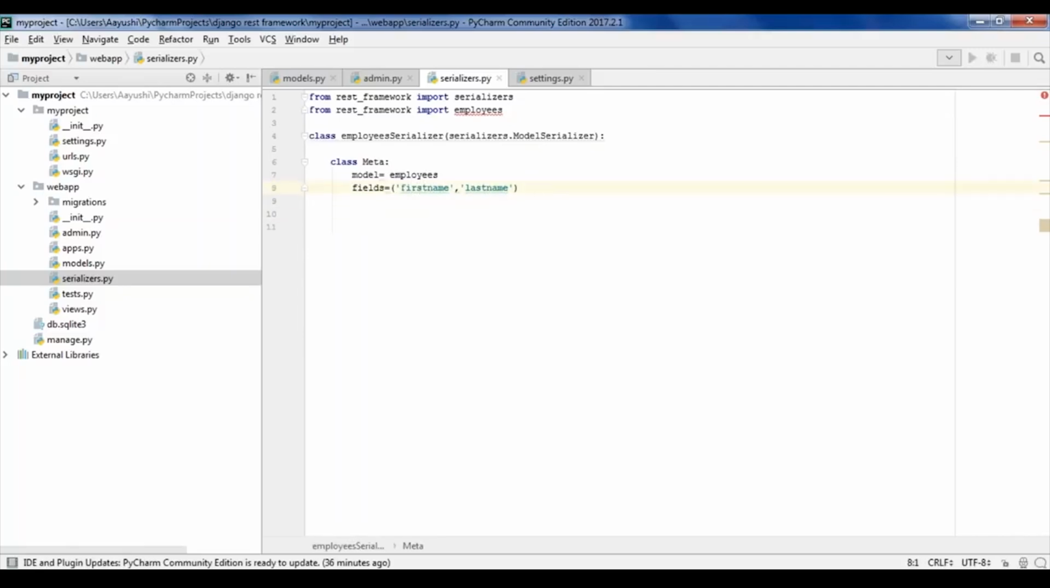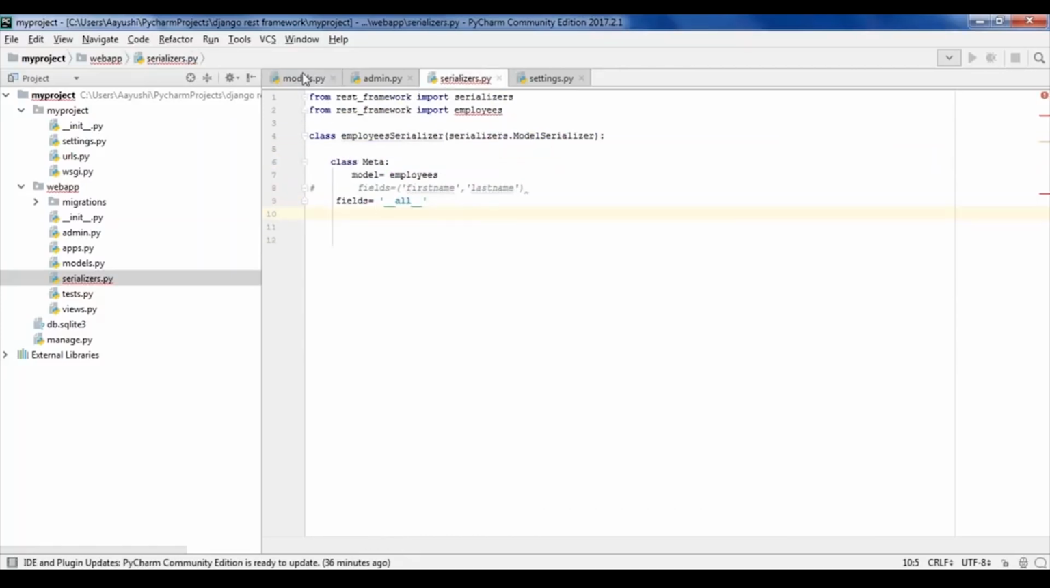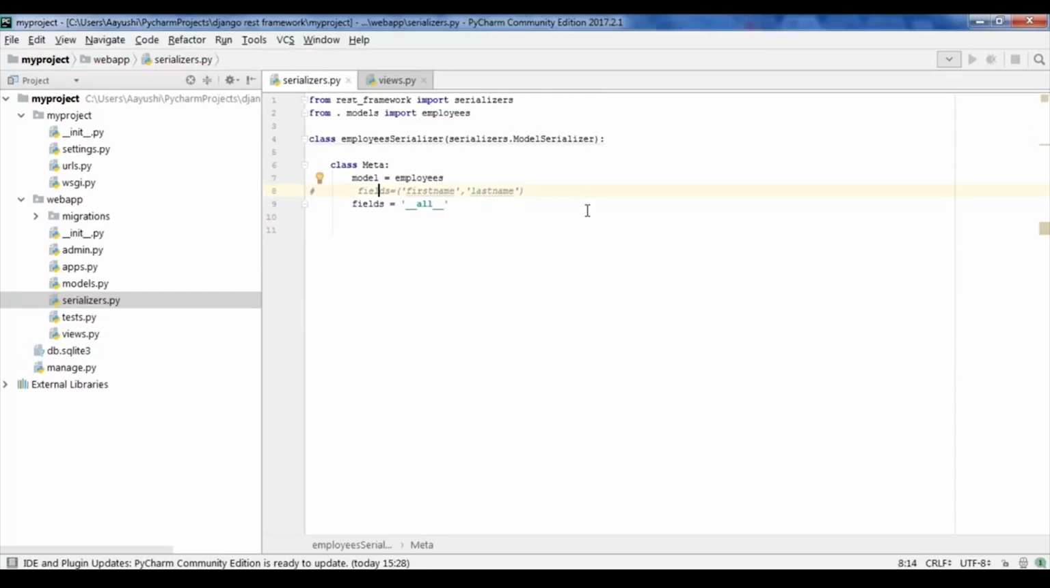Or if not this, you can do one more thing to display all your fields, that is fields equal to underscore underscore all and double underscore again. So this will basically return all the fields present in your employee model. So now it will display your first name, last name and employee ID. I have done this because I don't have many fields to return. That's why I have returned all. Next, let us go to the views.py file and see what we need to display when we hit the API.